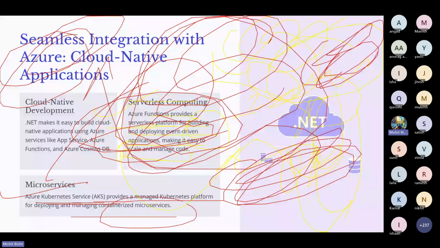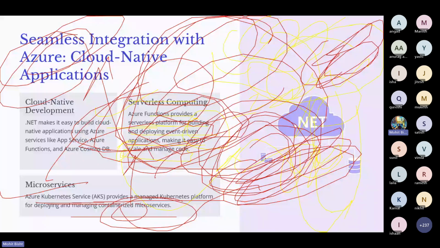So we talked about the containerization of an application. While we are containerizing the application, we containerize the microservices, right? All these things we can manage in AKS. AKS is nothing but Kubernetes service, Azure Kubernetes Service. I already discussed in the previous session what Azure is.